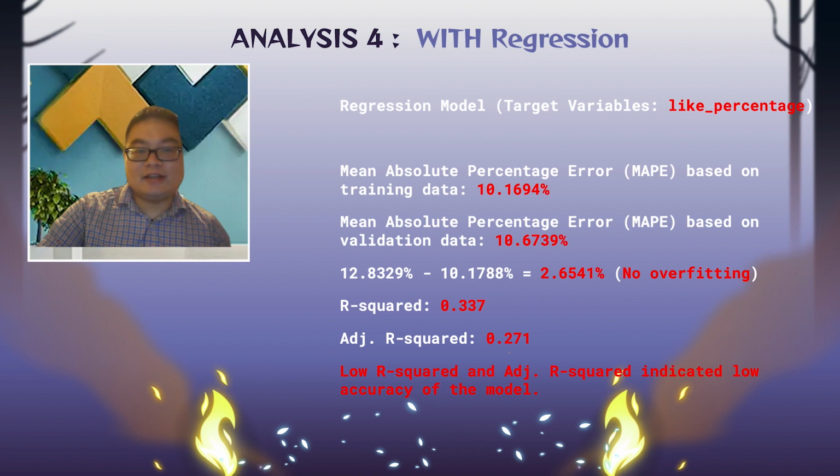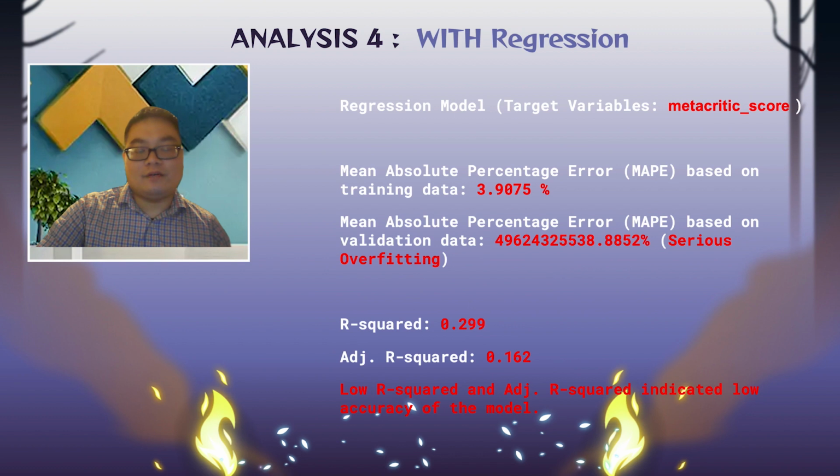This means there's no overfitting issue since the difference between these two numbers was just around 2.65%. However, the R-square and the adjusted R-square were both low, indicating the low accuracy of this model.